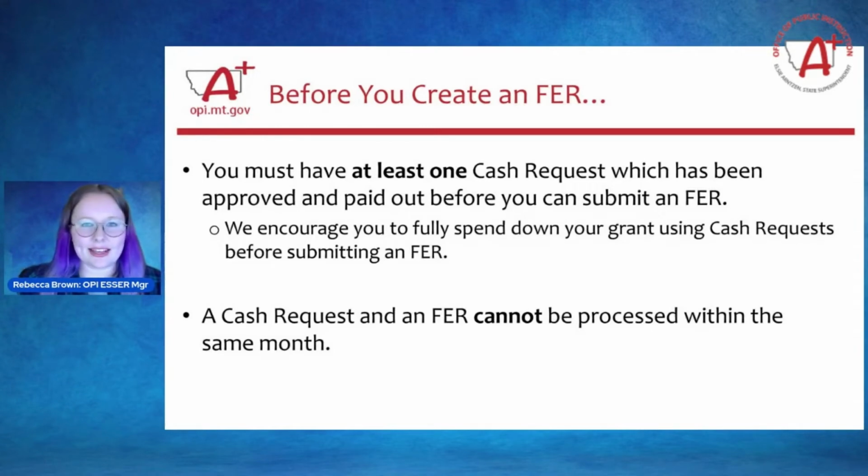Our grant accountants have explained to me that eGrants will actually kick it back to you. It will not allow you to submit an FER and a cash request in the same month. And so that's another reason why you want to get that fully spent down with your cash request and then submit the FER at the end.